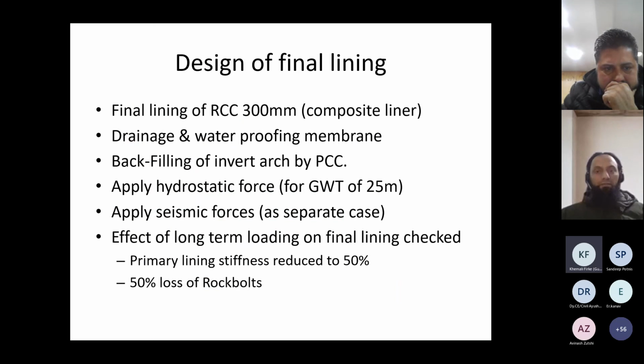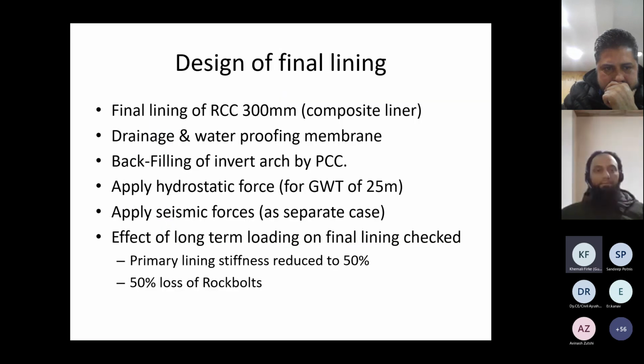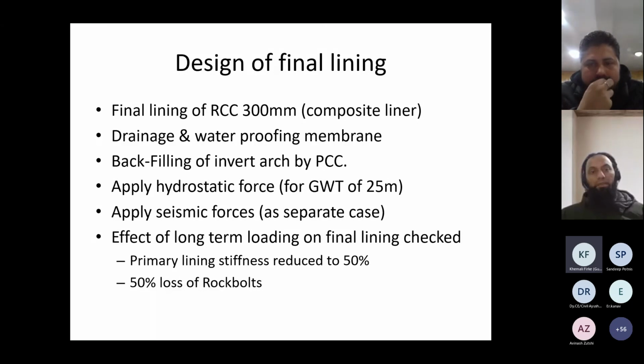After that, we go for the design of the final lining. So it was proposed to go for an RCC cast lining of 300 mm, and this was modeled as a composite liner in the analysis. In this analysis, the liner was provided as a composite, where we can play with the slip in between the liner, and we can apply them in different stages, activate and deactivate them, and play with the stiffnesses. Drainage and waterproofing membrane was introduced in between, which was managed by defining the slip.